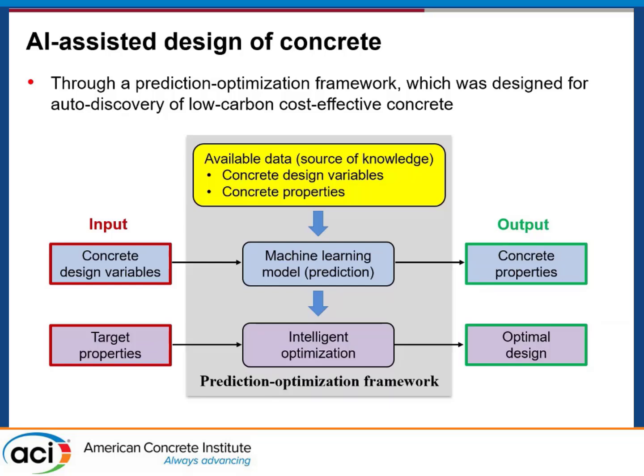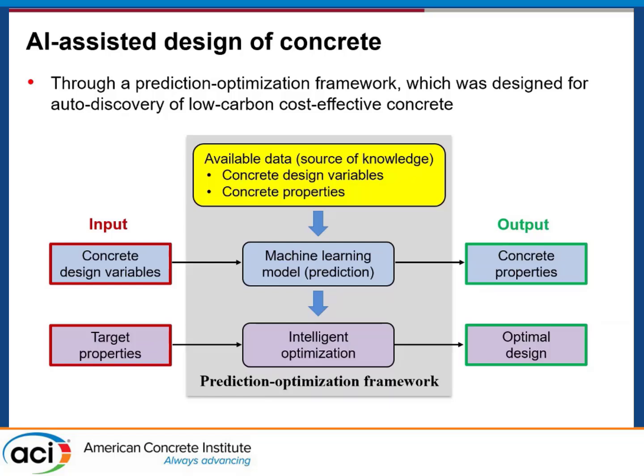So in summary, the primary concept of using machine learning in designing concrete or other materials is like this. There are two main steps. The first is the development of a machine learning model to predict material properties based on the concrete design variables.